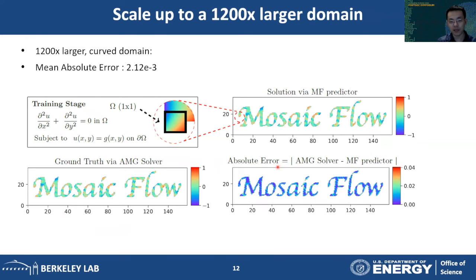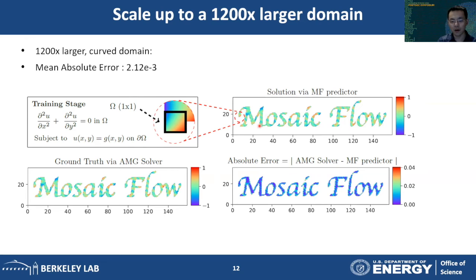And next, we want to challenge our model with some extreme cases. Here we consider a domain that is more than 1,000 times larger than our genome, and this domain has a curved boundary. But our genome can only be a small square domain. So in this case, we first downgrade the curved boundary into a mosaic representation, and then we use our model to predict the solution.